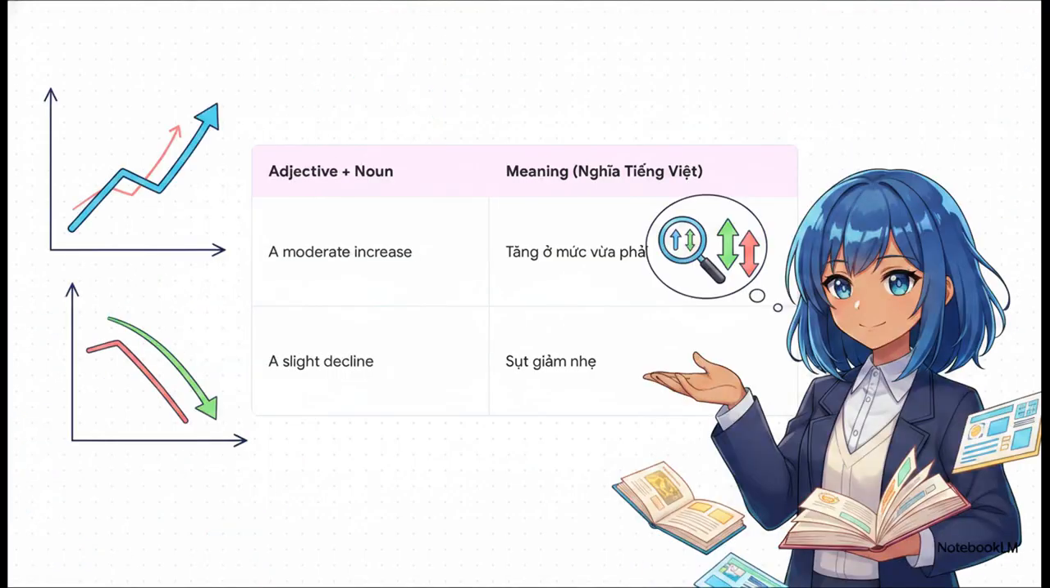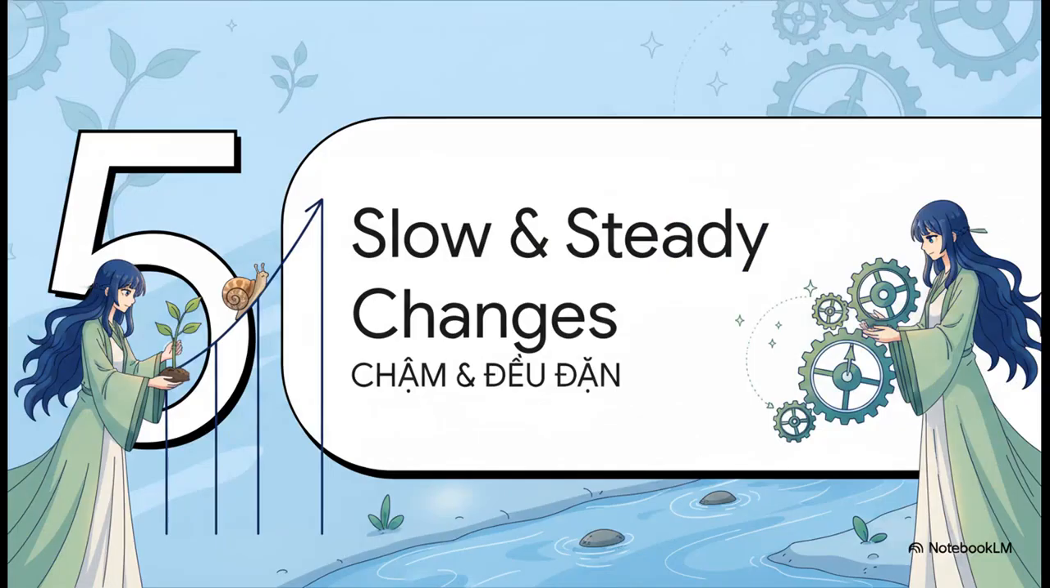And just like before, here are the adjective plus noun versions. So you can say a moderate increase or a slight decline. Again, this is all about giving you options, so your writing sounds more sophisticated. Okay, let's switch gears a bit. What about changes that happen over a long time, the ones that are slow and steady?